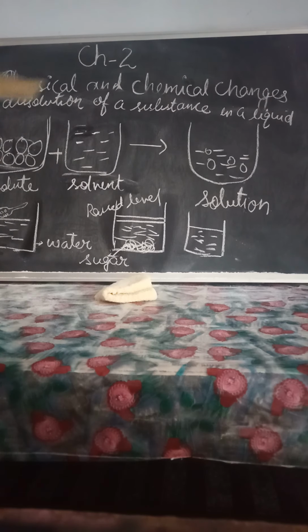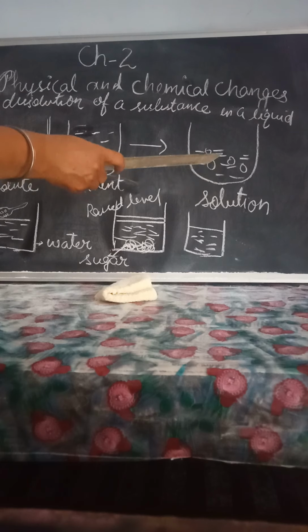Then, dissolution of a substance in a liquid. Many substances, like sugar, salt, glucose, can be dissolved in water. The substances that dissolve in water are called the solute. Any substance which can be dissolved is called the solute. The liquid in which the substance dissolves is called the solvent. As we can say, sugar dissolves in water, so sugar is a solute and water is a solvent. When solute and solvent mix, they form the solution.